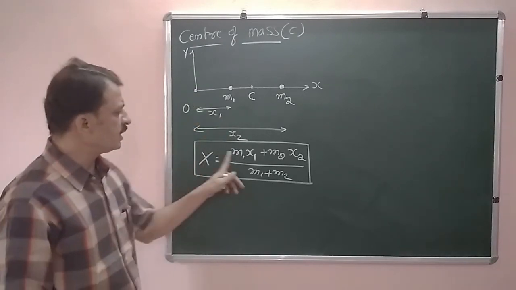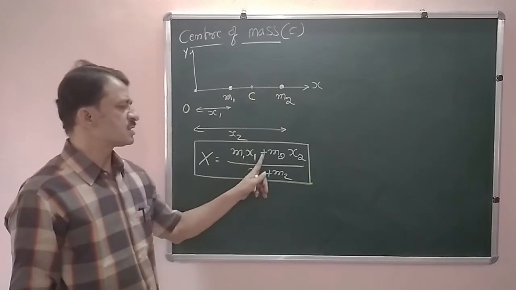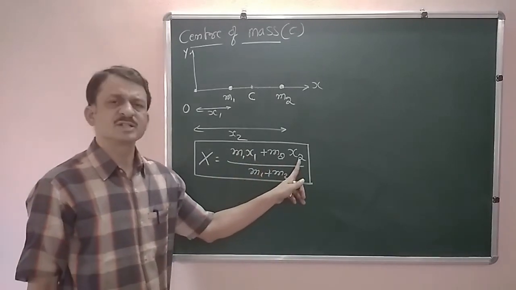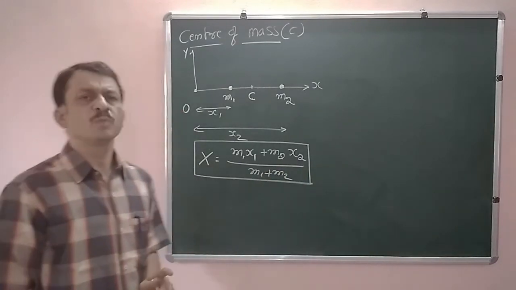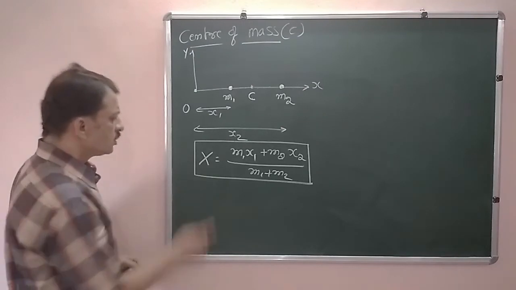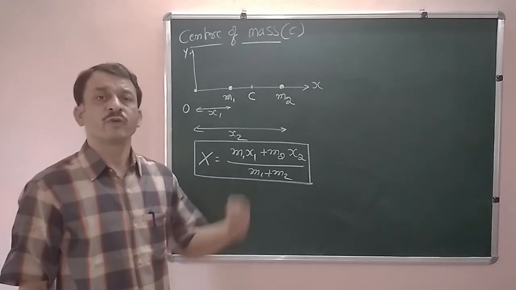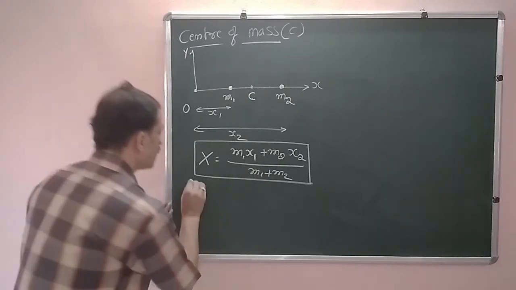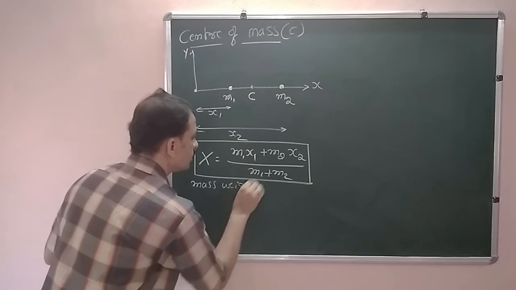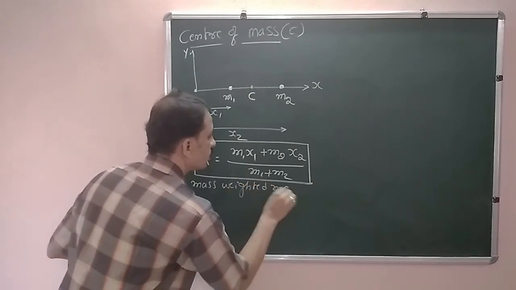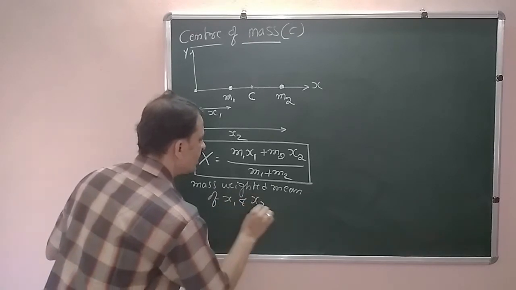Now how do you remember it? Mass of the first particle multiplied by its distance, plus mass of the second particle multiplied by its distance, divided by the sum of the masses of the two particles. This is also called the mass weighted mean of x1 and x2.